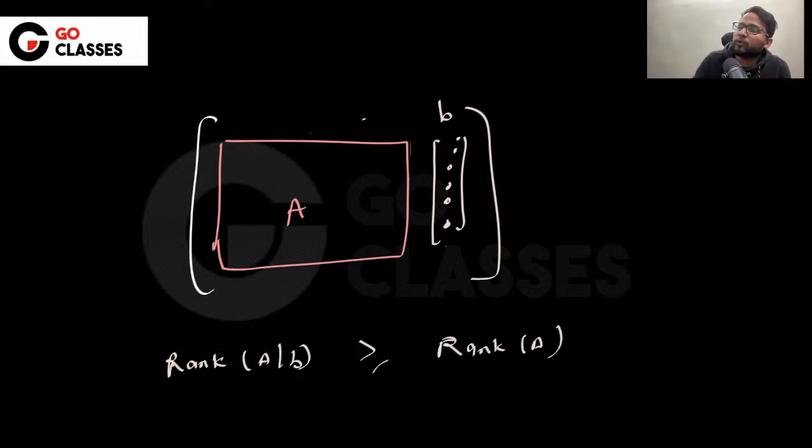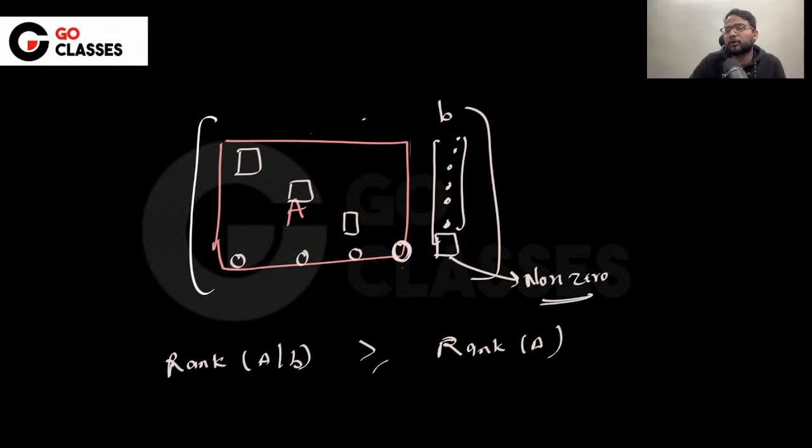Why? Because you are adding one more column. Whatever the number of linearly independent columns was earlier, you now have one more column. In fact, it is either plus one or just equal. Either you are adding one more linearly independent column, or you are not contributing anything. Now, in terms of rows, suppose this row has a pivot, this row has a pivot, this row has a pivot, but earlier the last row was zeros. If you add B and put a non-zero here, then the rank will increase.